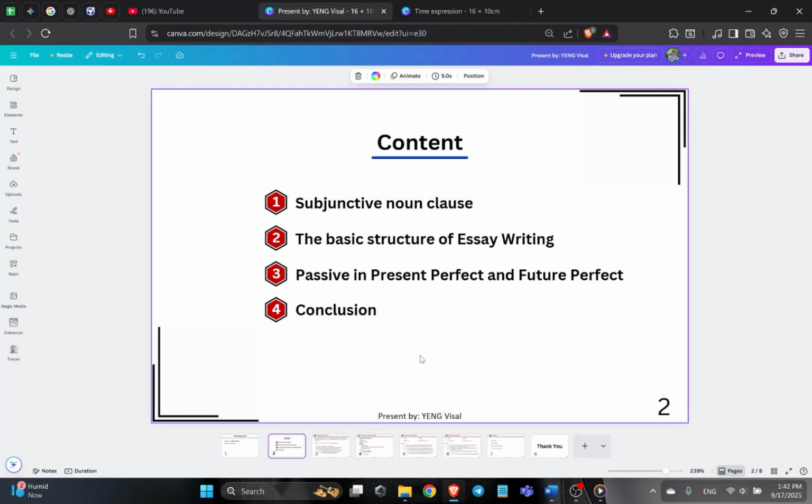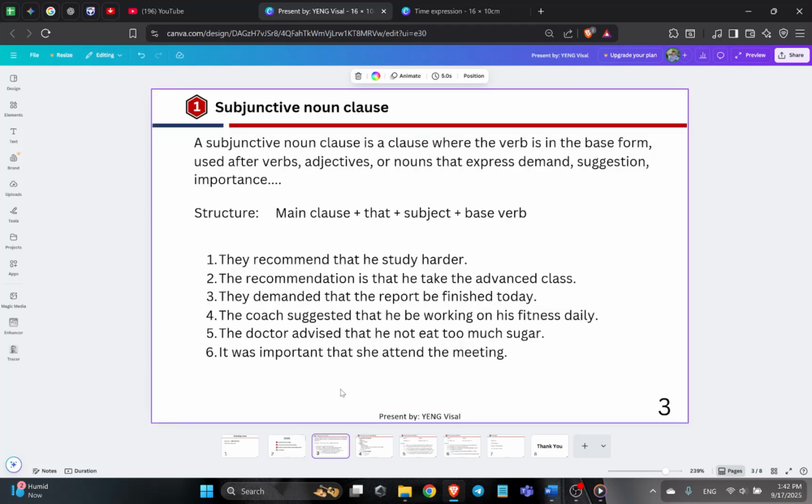Moving on to the content, here is what I will cover in this presentation. First, let's begin with the subjunctive noun clause. A subjunctive noun clause is a clause where the verb is in the base form. No matter whether the subject is plural or singular, the verb is still in the base form.